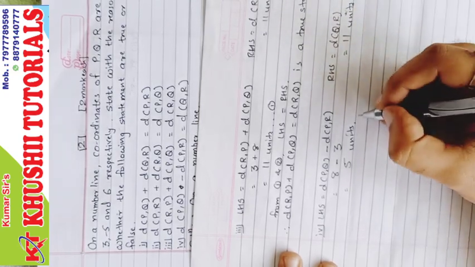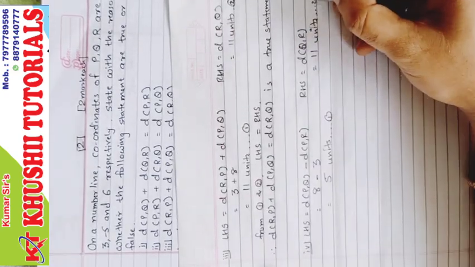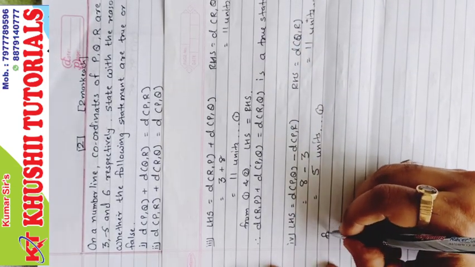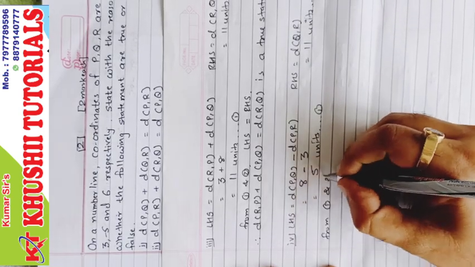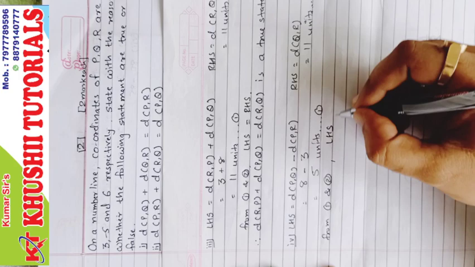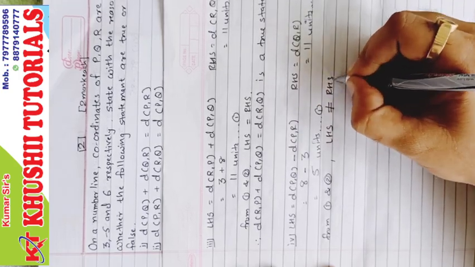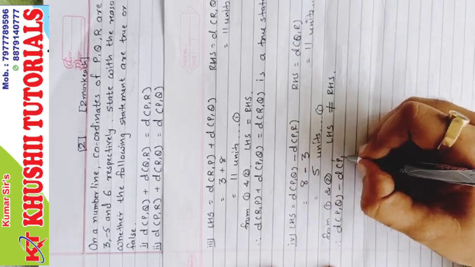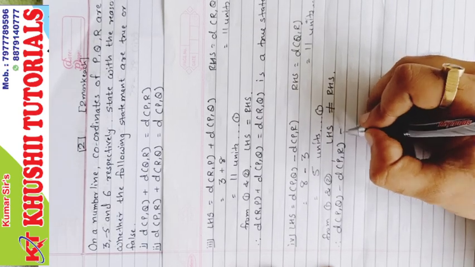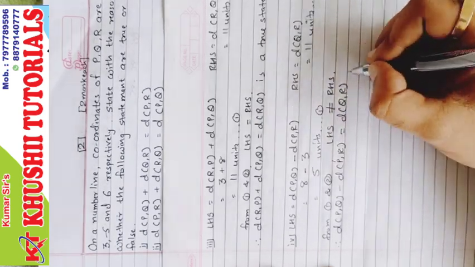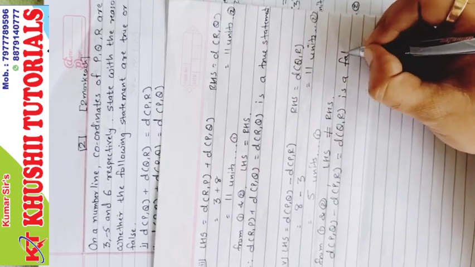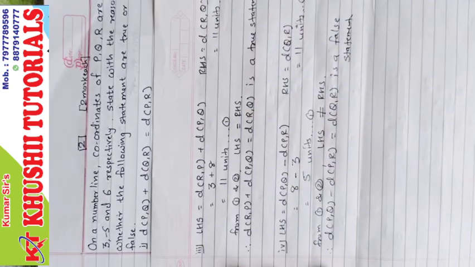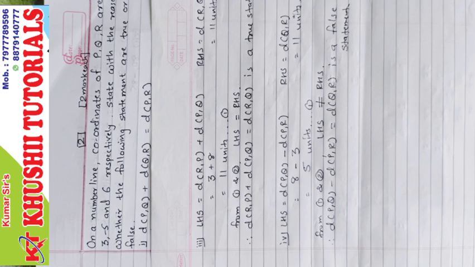Right? We'll mark this as 1 and the other part as 2. Do you think 5 is equal to 11? Definitely not. So from 1 and 2, LHS is not equal to RHS. Therefore, distance P comma Q minus distance of P comma R equal to distance of Q comma R is a false statement. And that is the answer of question number 4 also.